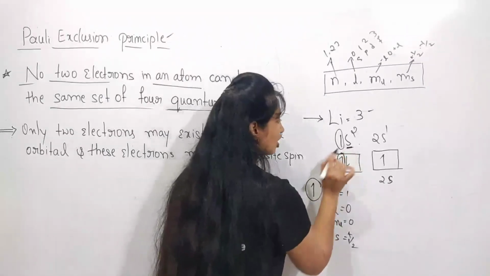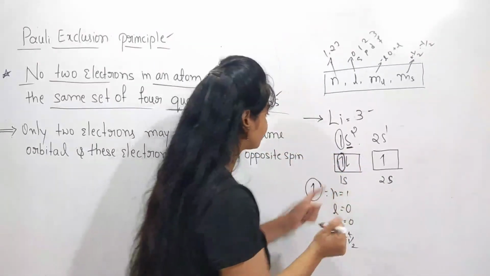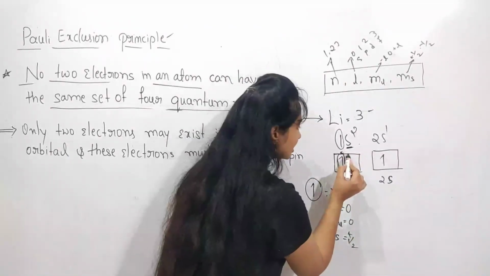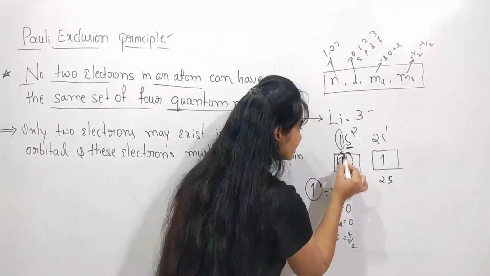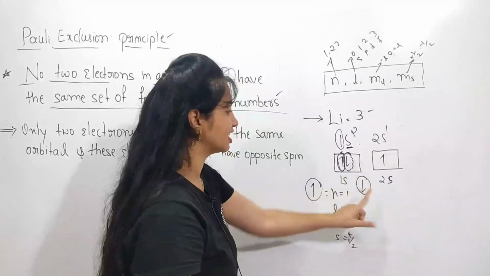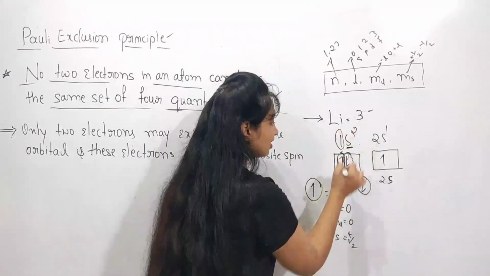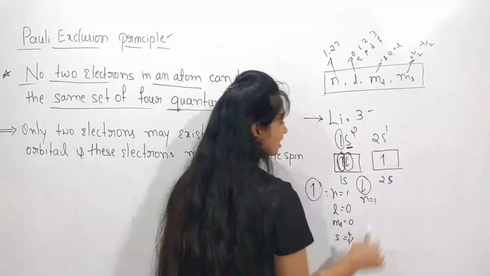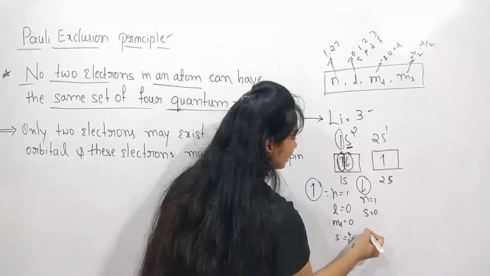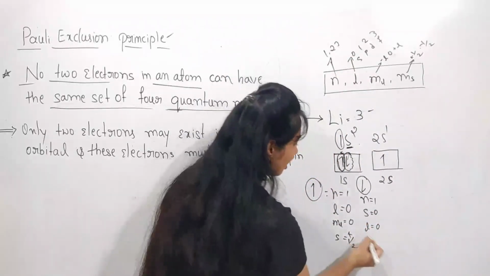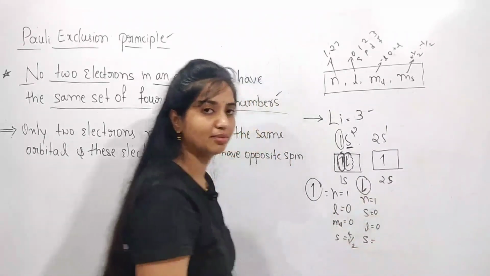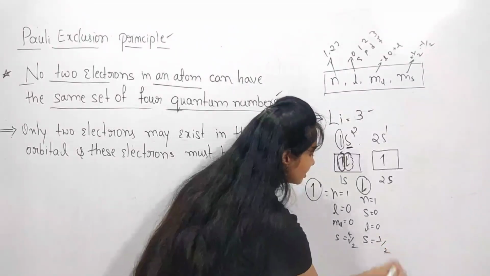In this 1s orbital, we have 2 electrons. So I wrote the values for this electron, and next I write the values of the other electron. This is also belonging to the 1s orbital, meaning n is equal to 1 and L is equal to 0, but the spin quantum number is minus half because it is in the downward direction.